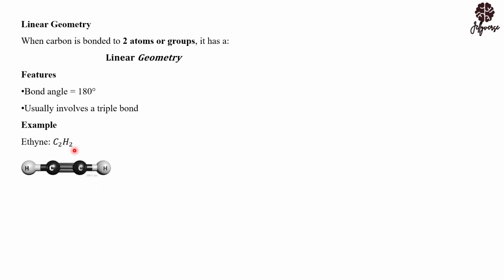Now, let's look at the structure for ethyne. This is carbon. This is also carbon. And now you're having three bonds here. And now you're having one hydrogen, one hydrogen. So this is to tell you to keep it in mind that carbon can form a maximum of 4 bonds. Carbon can form a maximum of 4 bonds.